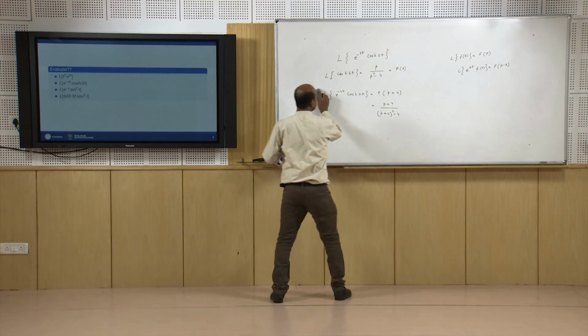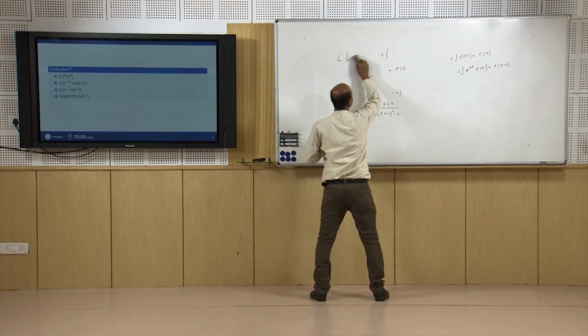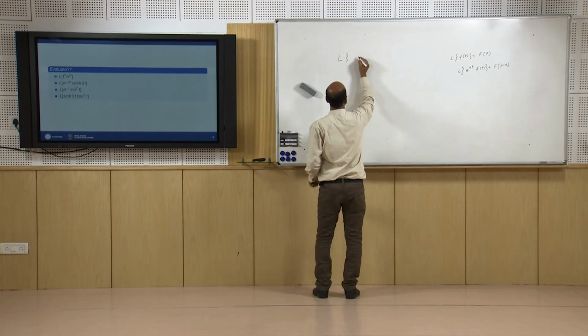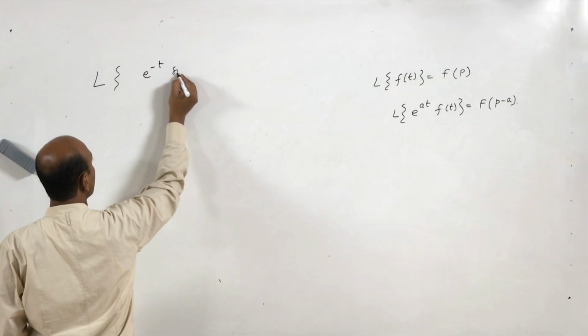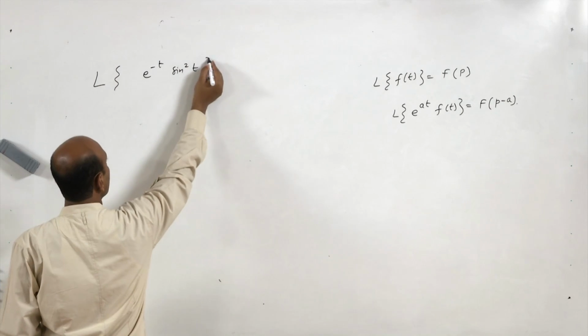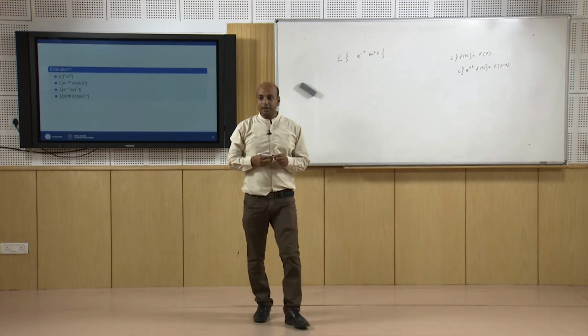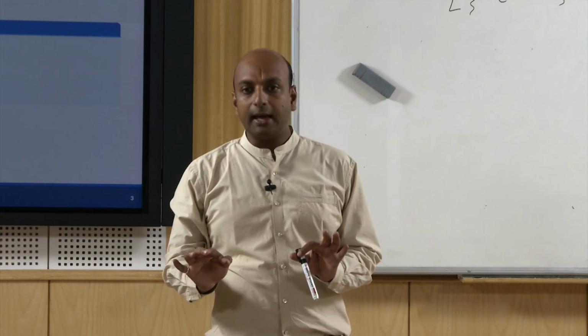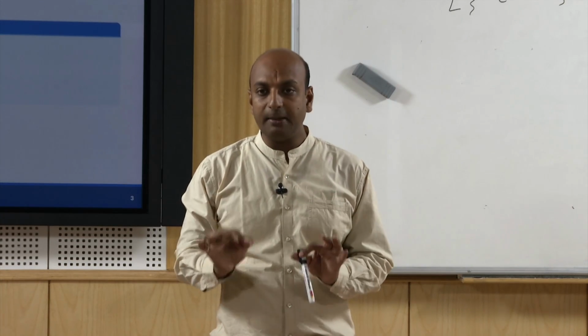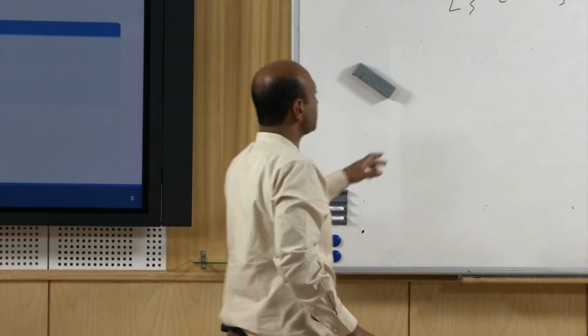Now, the third problem, suppose we want to solve the third problem, it is e^(minus t) sin square t. So, first find the Laplace transform of sin square t, put it equal to F(p) and replace p by p minus a, and here a is minus 1.